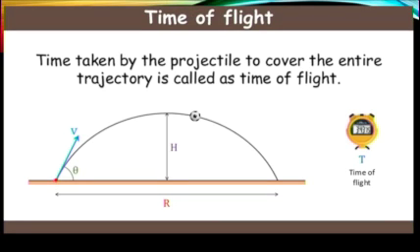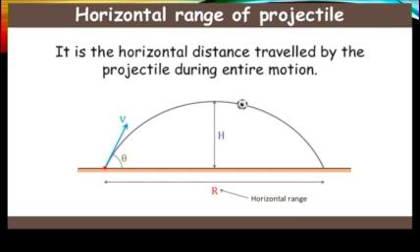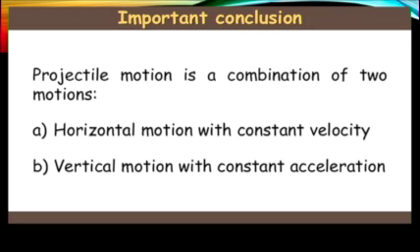Time of flight: the time taken by the projectile to cover the entire trajectory is called the time of flight. Maximum height of projectile: it is the maximum vertical distance traveled by the projectile from the ground level during its motion. Horizontal range of projectile: it is the horizontal distance traveled by the projectile during the entire motion. Projectile motion is a combination of two motions: horizontal motion with constant velocity, and vertical motion with constant acceleration.